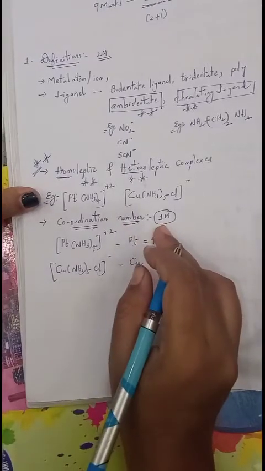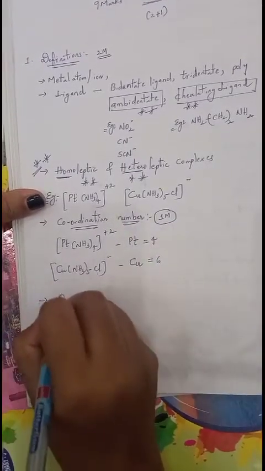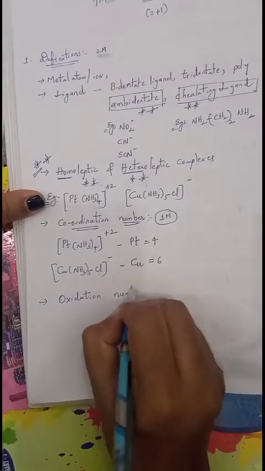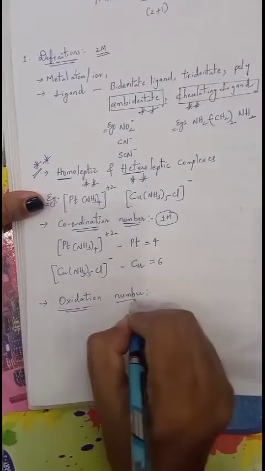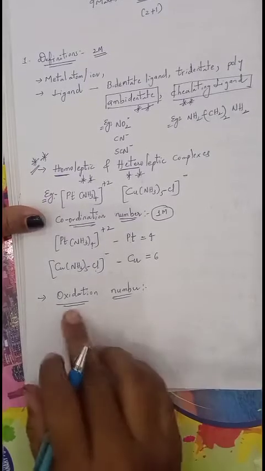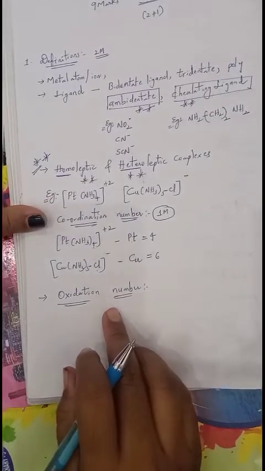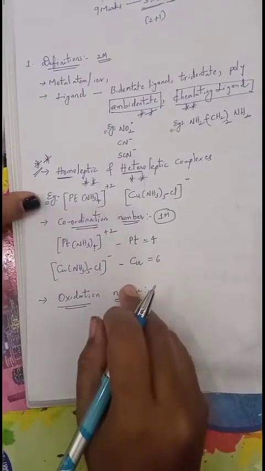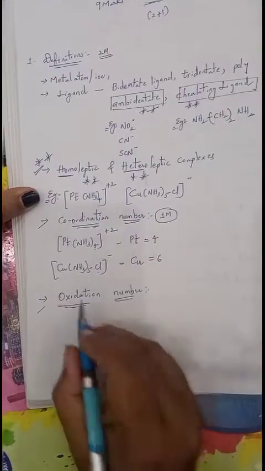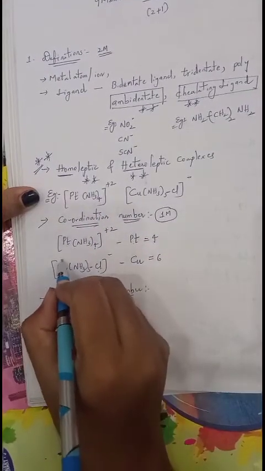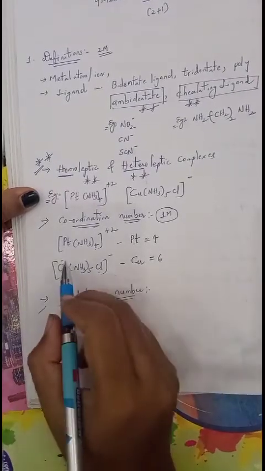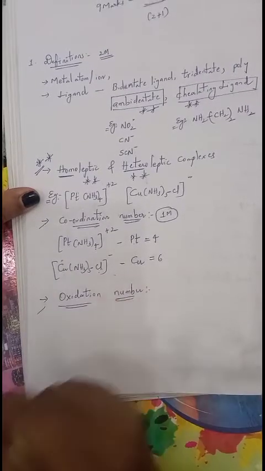Now this is very much important for 1 mark. Next one, oxidation number. Oxidation number will not be asked as a definition for 1 mark or 2 marks, but it is very important for writing IUPAC names of a complex. Oxidation number is nothing but the charge, and it is related only to the central metal atom. Coordination number and oxidation number both belong to the central metal atom. Oxidation number is the charge which is left on the central metal atom after removing all the ligands with their electrons.